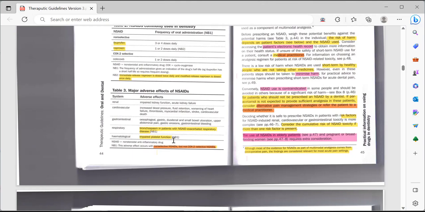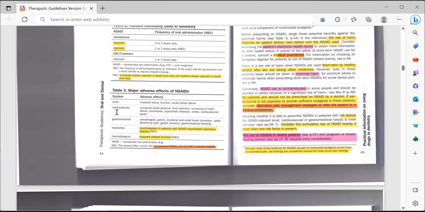For example, if the patient has any kidney problem, you should not be prescribing him an NSAID. If the patient has any heart related problem, we will study in the later pages in which cases we should avoid totally and in which cases we may consider some type of NSAID.